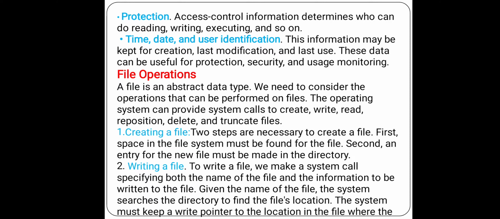Hello everyone. We completed what a file is and the attributes of a file. Now, operations of a file. A file is an abstract data type. We need to consider the operations that can be performed on files. The operating system can provide system calls to create, write, read, reposition, delete and truncate files.